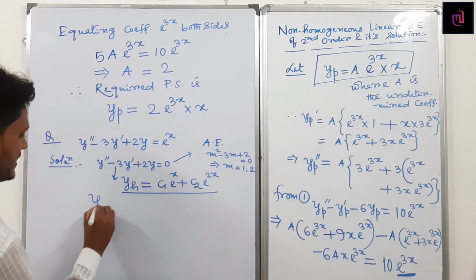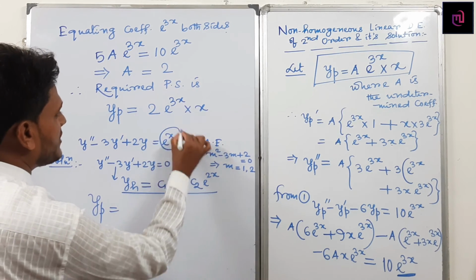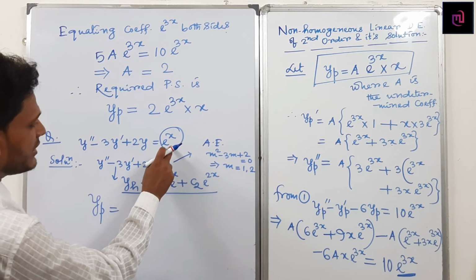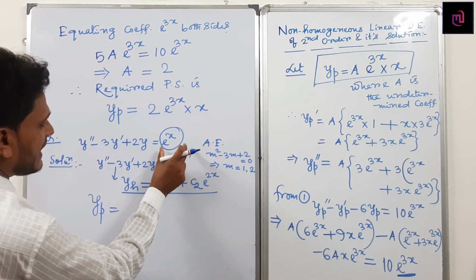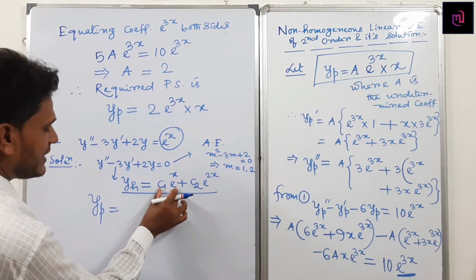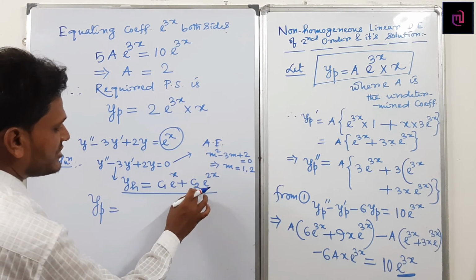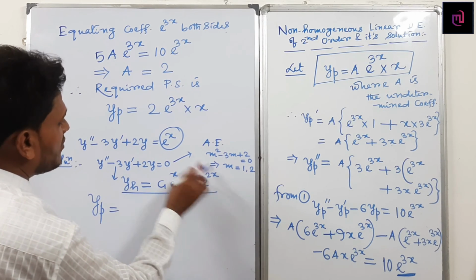So what is yp? Same process. What is the right hand side? It becomes e to the power x. So check it. Can you get whatever I have written as Rx? Can you get the coefficient of C1? So it becomes Rx. Yes. But in this case, the coefficient of C2 part does not equal Rx.